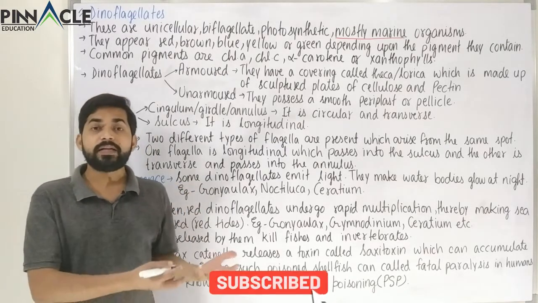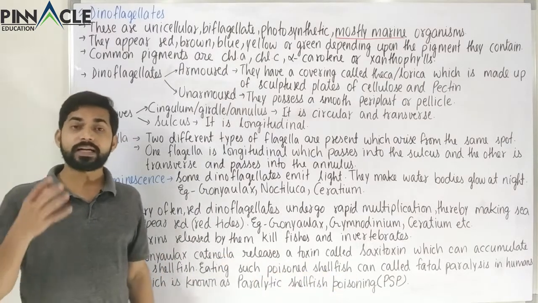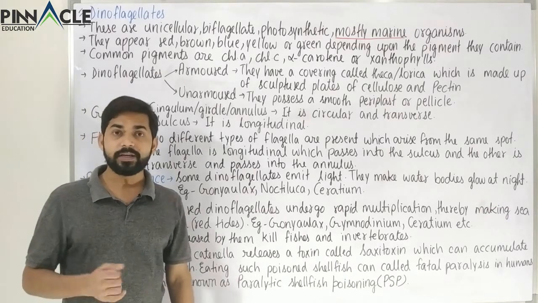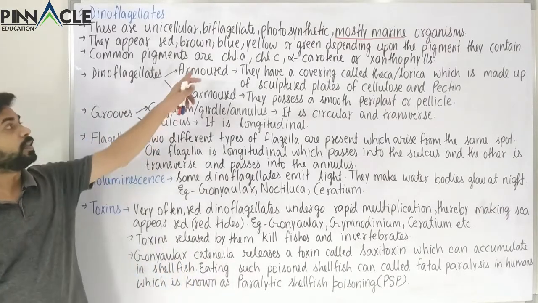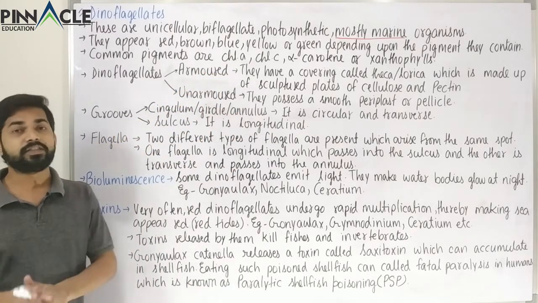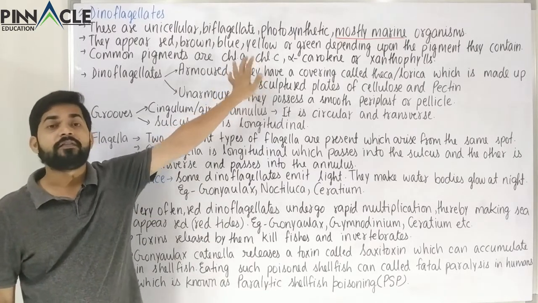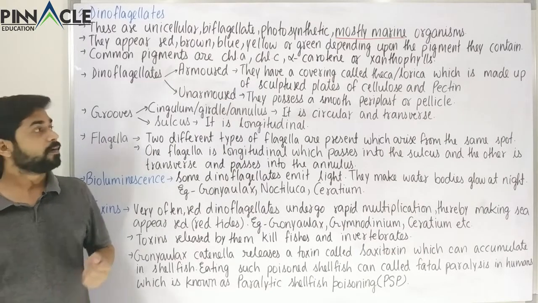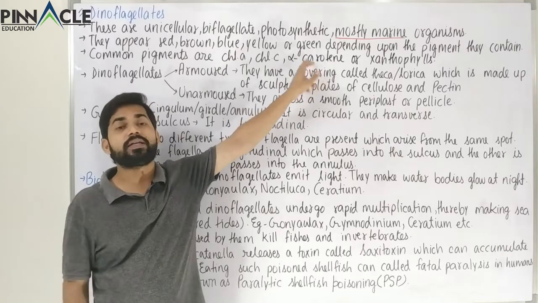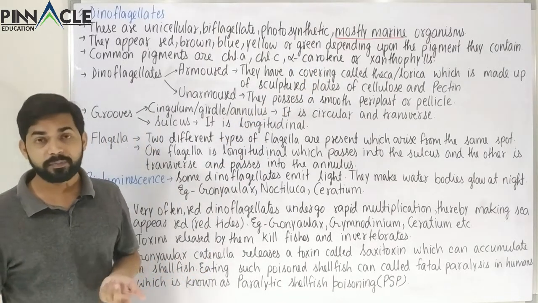Now it depends which pigment is present in this category. So we know that any color in any organism is because of certain pigments. So we know chlorophyll, and chlorophyll is normally greenish in color or something like greenish blue or bluish green. So obviously chlorophyll A or C will give the green color. Apart from that, carotene, the alpha carotene or the beta carotene, can give orange color or orangish yellow color, maybe even yellow color.